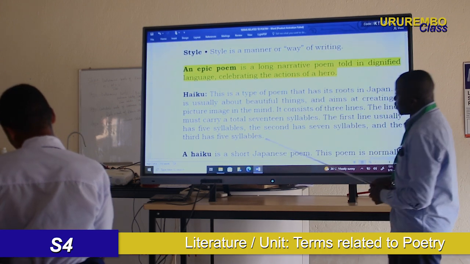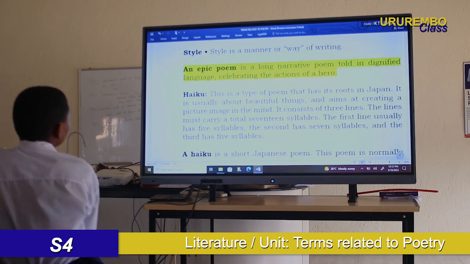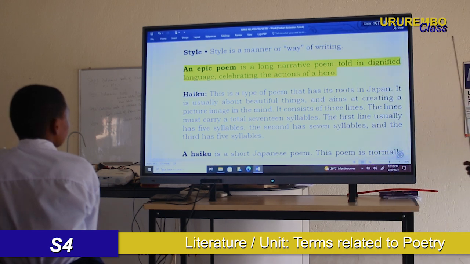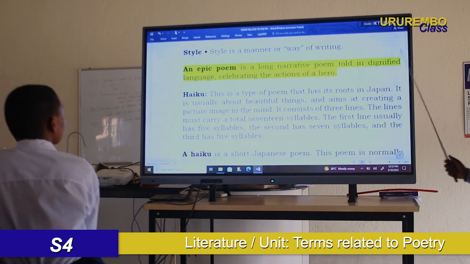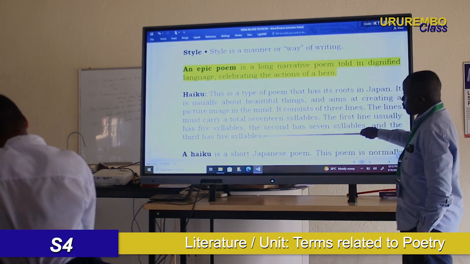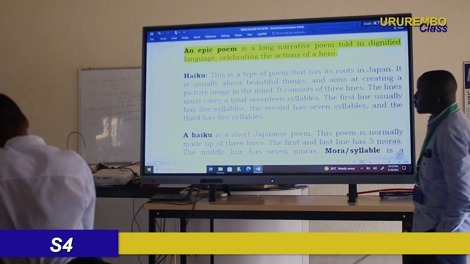So please, you have to be careful. Do not be negligent with this lesson. Because you will see, it will come in the end of the year exam. Okay, as I'm telling you. So make sure you write these terms somewhere.